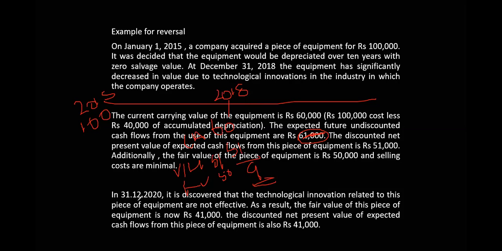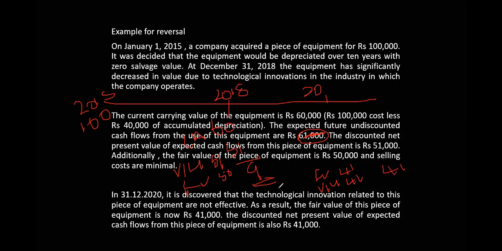But what happened on 31st March, 2 years later in 2020? It was discovered that the technology innovation related to this piece of equipment is not effective. As a result, the fair value of this piece of equipment is 41, discounted net present value. After two years the fair value is 41, right? Value in use is also the same, 41. So the recoverable amount is 41.